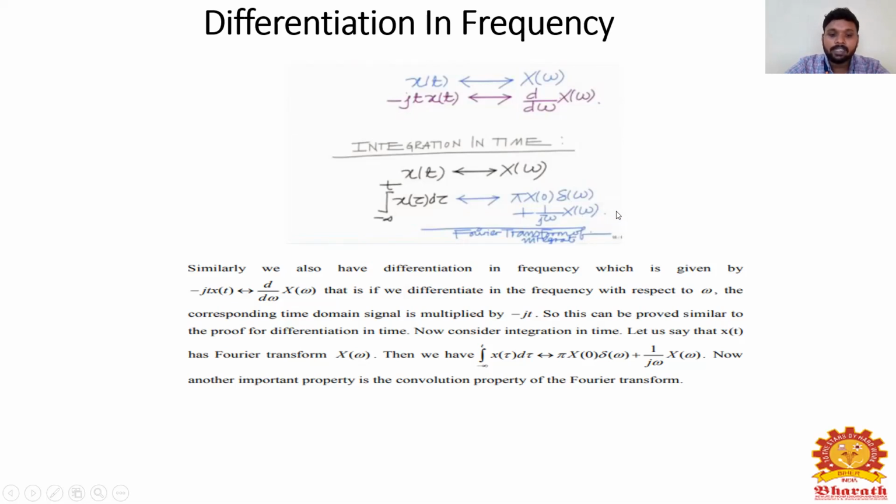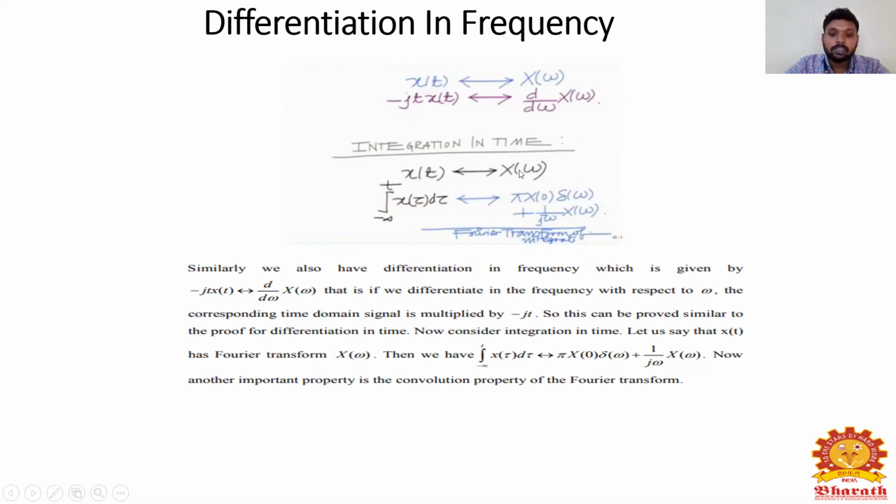Now another property is the convolution property of the Fourier transform. So this is the Fourier transform of the integral, that is, the integral from minus infinity to t of x of tau d tau. If you take the Fourier transform for this integral in time, I will get pi X of 0 delta of omega plus 1 by j omega X of omega.